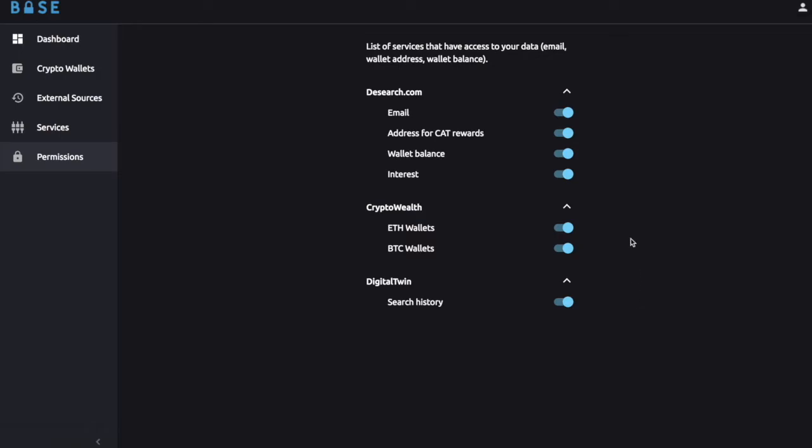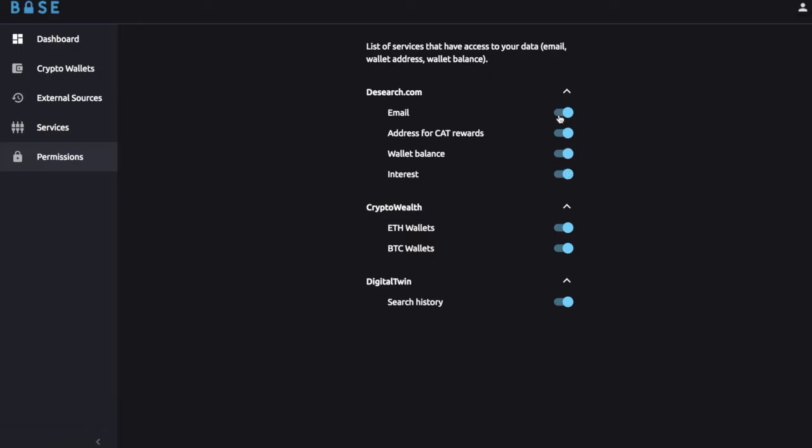Here the user can clearly see what data access he granted and to what players. We see that this user allowed Digital Twin to access his search history, and the user allowed Crypto Wealth to access his crypto wallets. To DSearch, the user granted access to the CAT wallet so he can receive rewards. This one is obvious.